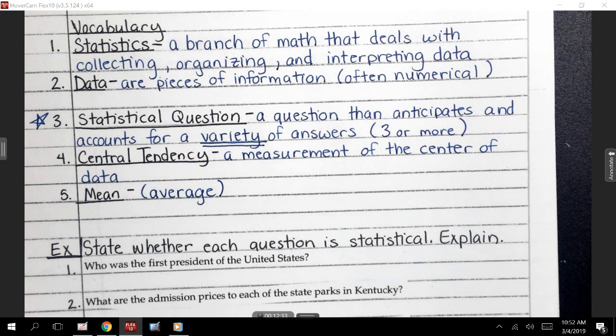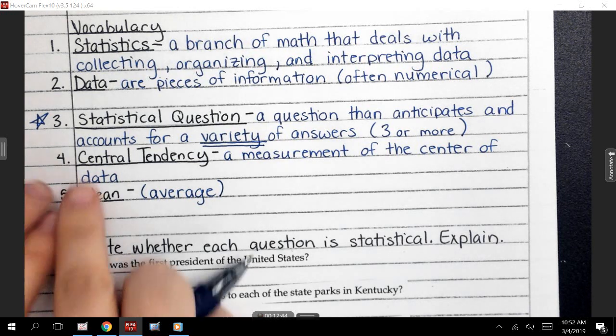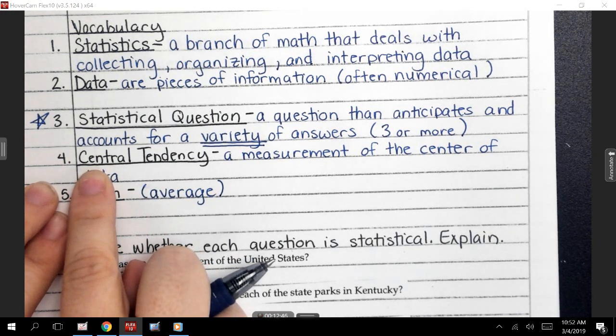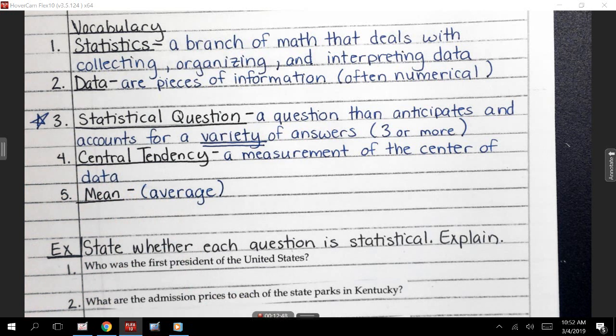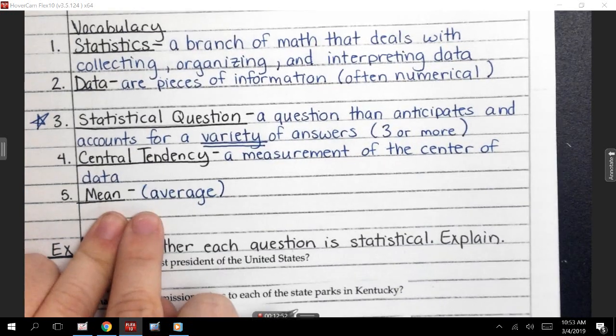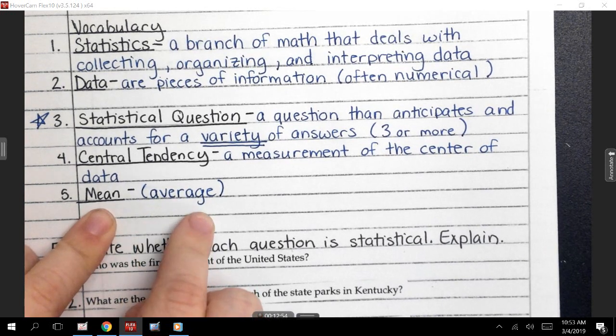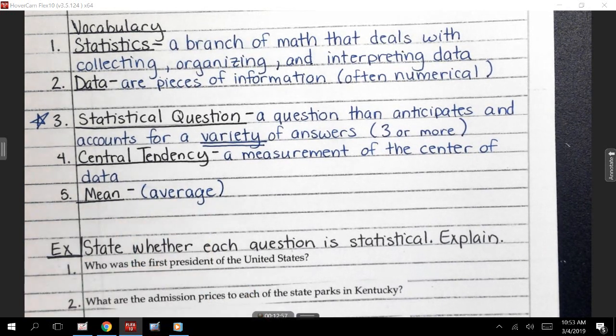All right? Were there still people that scored higher than 85? Absolutely. Were there still people that scored lower than 85? Absolutely. All right? But the average just kind of tells me near the center. Where did the majority of my students score close to? Okay? So the mean is the average. The average is the mean. They're the same. All right?